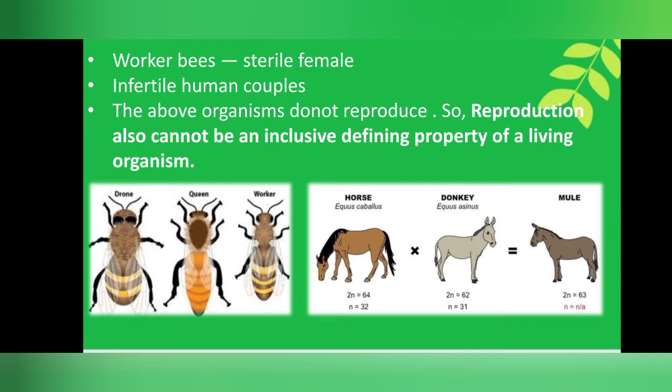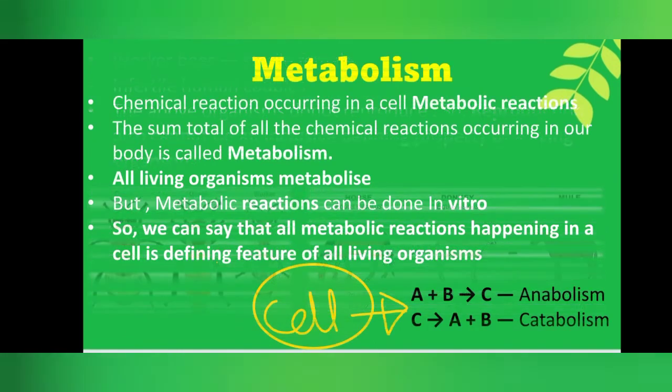Let's go for our next feature, metabolism. We know that our whole body is made up of cells. In every cell, there are many reactions going on continuously. So, the chemical reactions that occur in a cell are called metabolic reactions. And what is metabolism? Metabolism is the sum total of all metabolic reactions occurring in every cell of our whole body. Did you understand the difference?